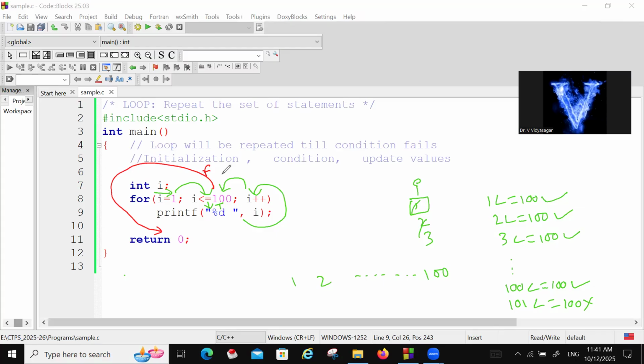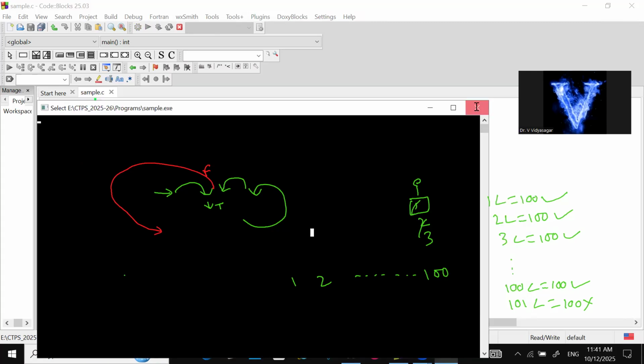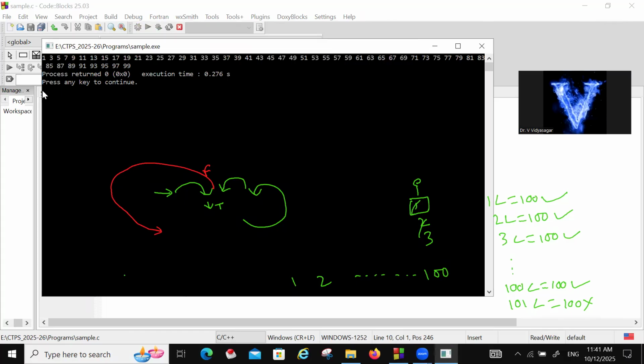So same, suppose if I want even numbers, we have to take the increment. Two increments we have to consider: i is equal to i plus 2. So now what is the output? All even numbers are printing? No. Yes, odd numbers are printing. Why? Why odd numbers are printing?